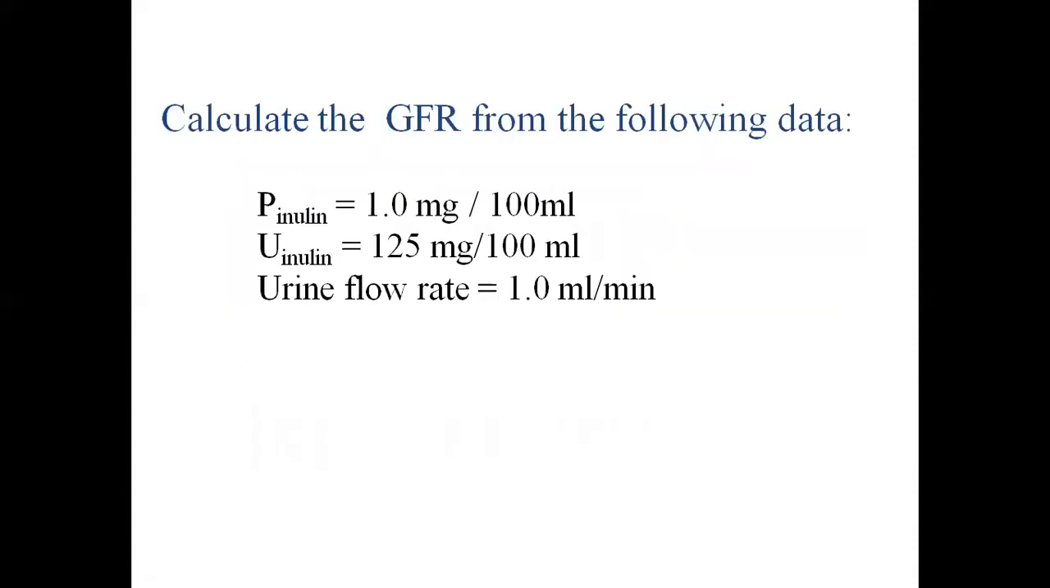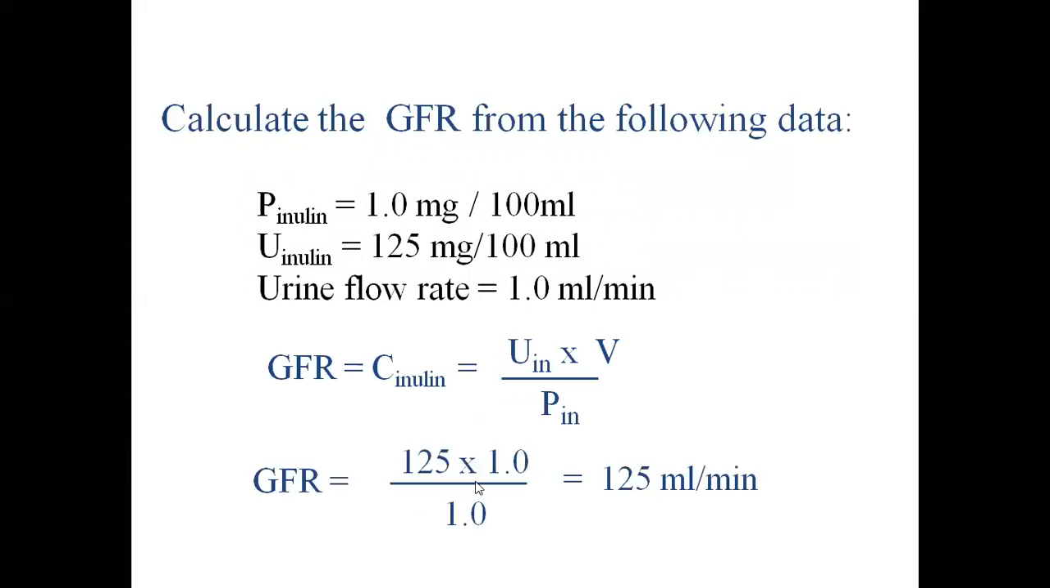Now, there's a small exercise for you. As we have discussed already, we just put the values in the formula and calculate the GFR. So calculate GFR from the following data. First, plasma inulin concentration is given as 1 milligram per 100 ml. Urine inulin concentration is 125 milligram per 100 ml, and urine flow rate is given as 1 milliliter per minute. Now it is very easy for you, I think. GFR will be equal to inulin clearance, that will be UV upon P. So you can put the values here. 125 into 1 upon 1 will come as 125 milliliter per minute. That is your ideal GFR also.